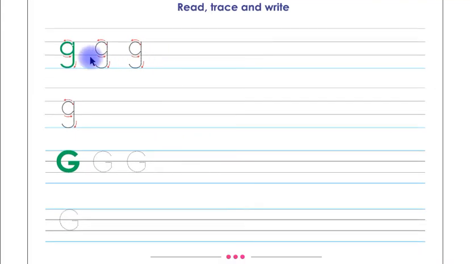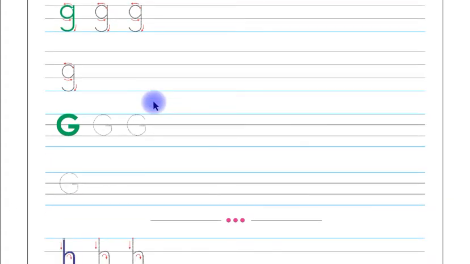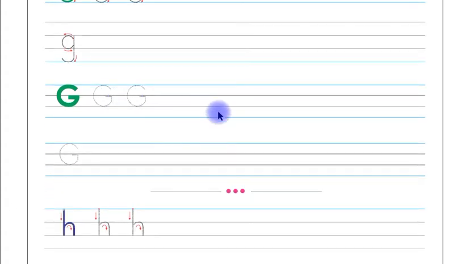This is letter G in small letter shape, children. You have to trace and write this letter G in small letter shape on these 4 lines by yourself. This is letter G in capital shape, children. You have to trace and write this letter G on these 4 lines by yourself.